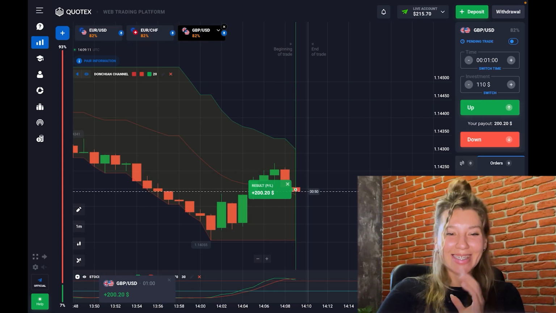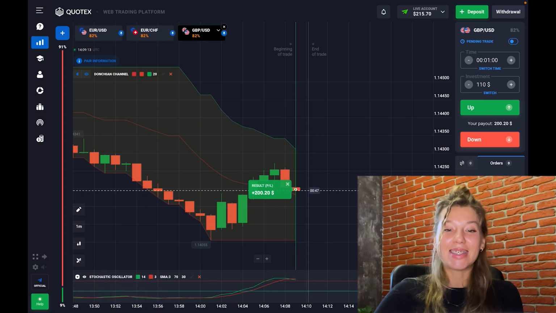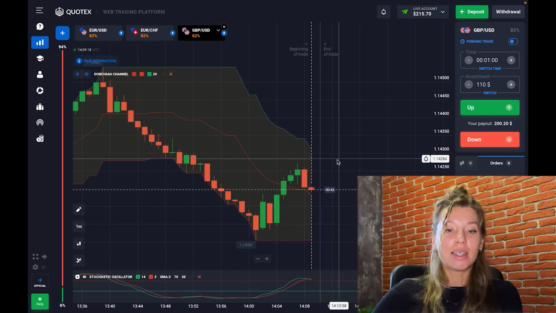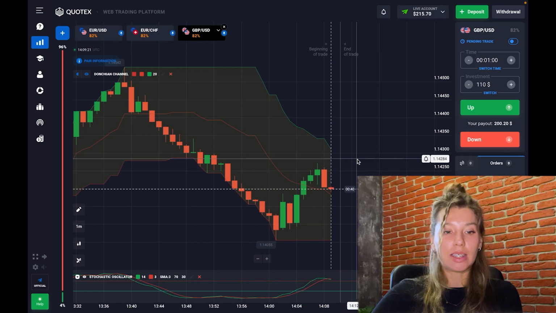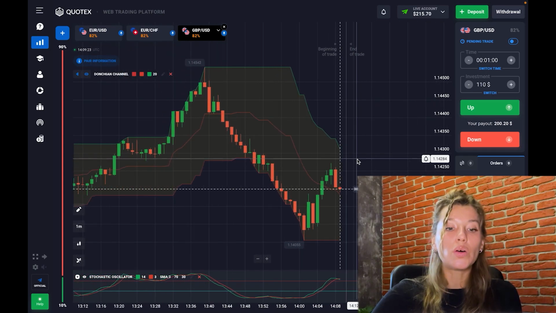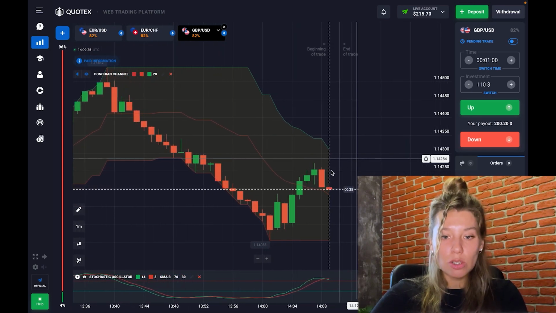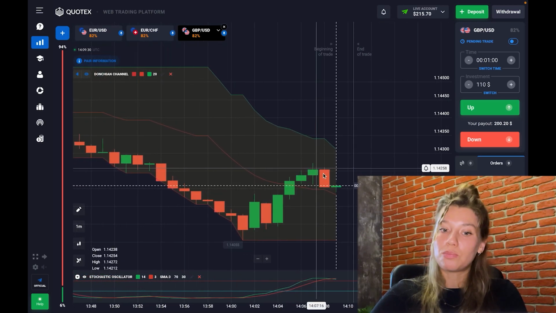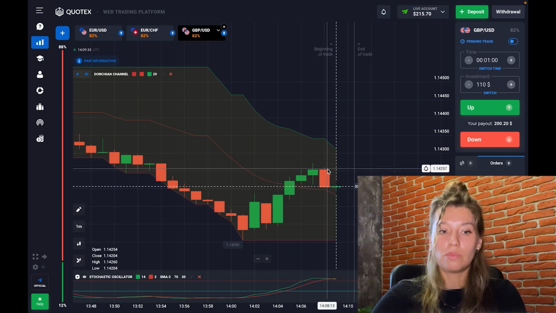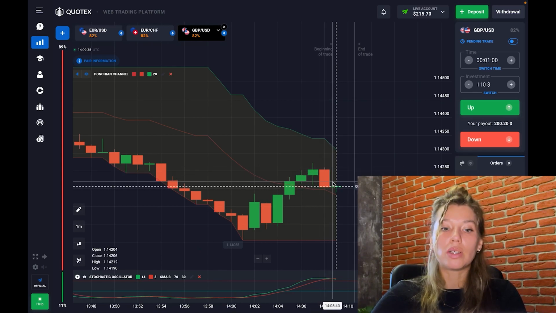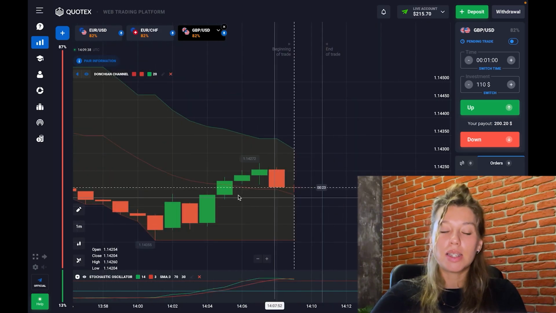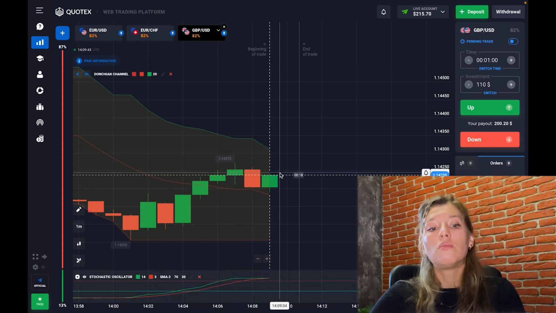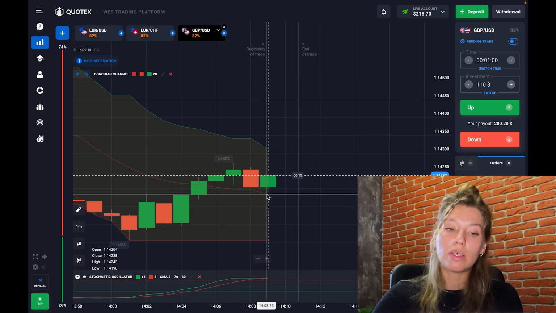Well, the first result I like. The first trade for this trading session is in profit. Really amazing strategy with really good signals. Exactly here I did a technical analysis where I saw that the growth of this price has stopped a little bit, right? And after this you see these red candles and the price has fallen. So now I want to do one more trade here, because you see this intersection on the stochastic oscillator that confirms my signals, and exactly here I want to trade with already $200.